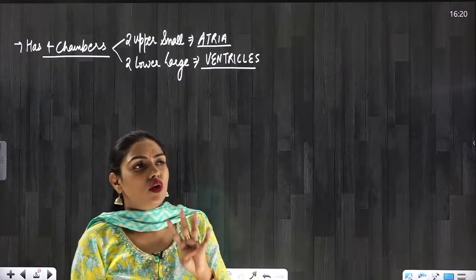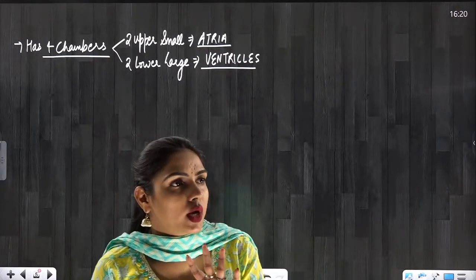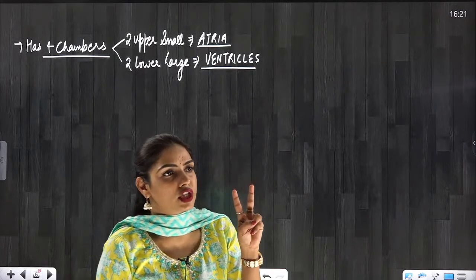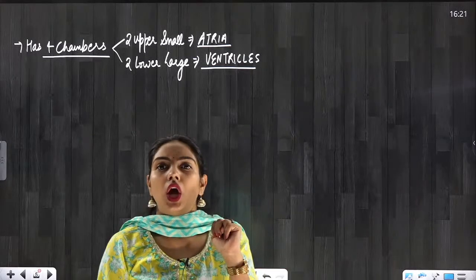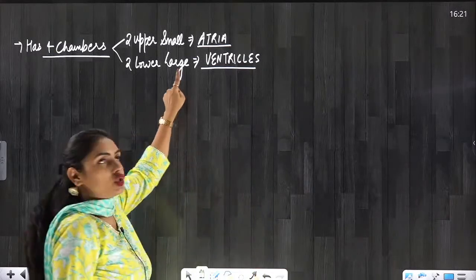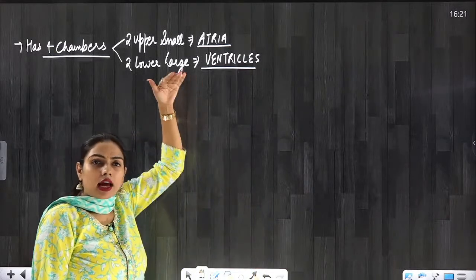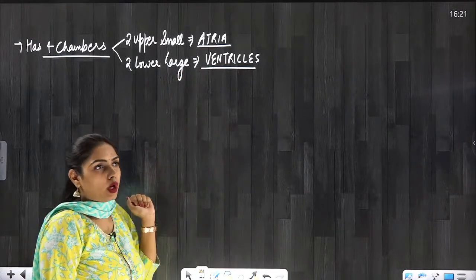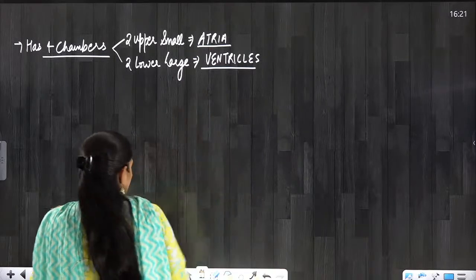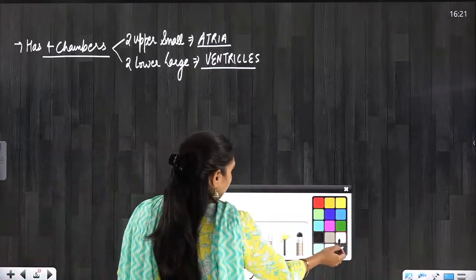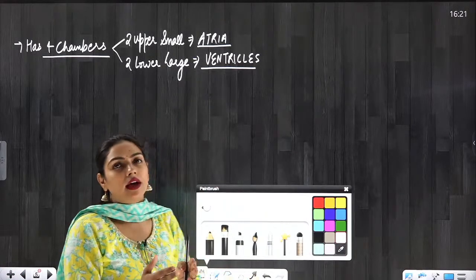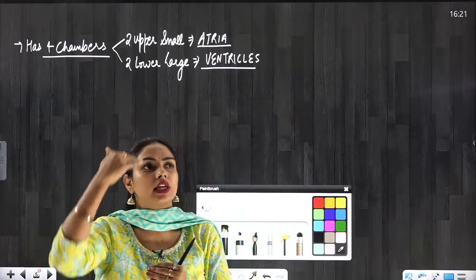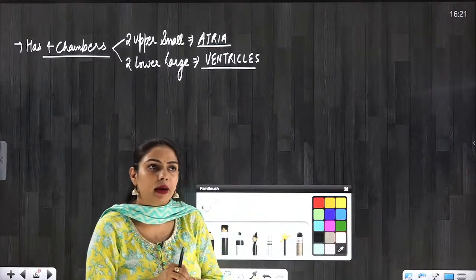Shweta Royal, beta, fishes have 2-chambered heart. Okay, so now 2 small atria, they are present above, and 2 large ventricles, they are present below. Now let's draw the diagram, and I will show you the septum which are separating the 2 atria, the 2 ventricles. Both atria and ventricles are also separated by the septum.